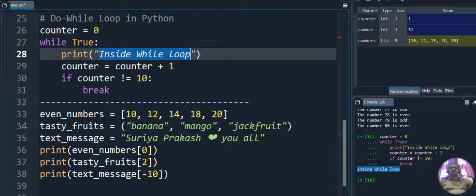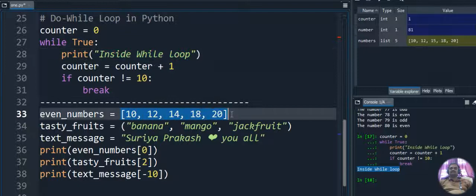Okay, next, move on to position identification in Python. As I told, we can retrieve positions and special characters in Python. We have three different things. First, even numbers, which is given in open and close square brackets. This is said to be a list.